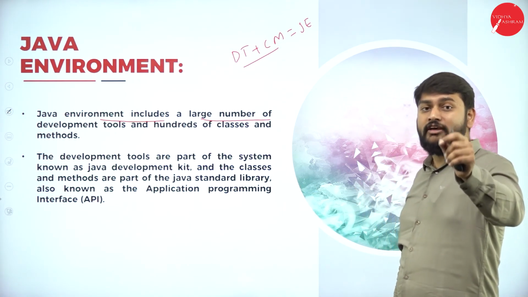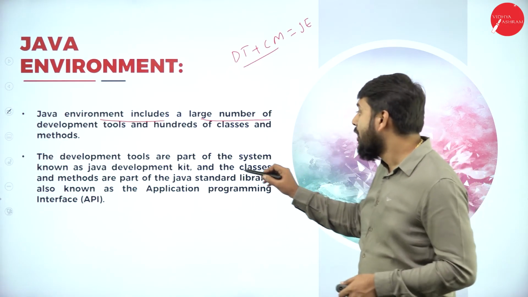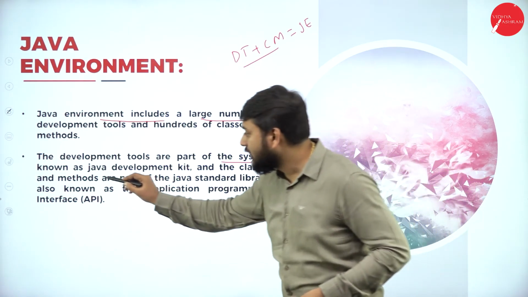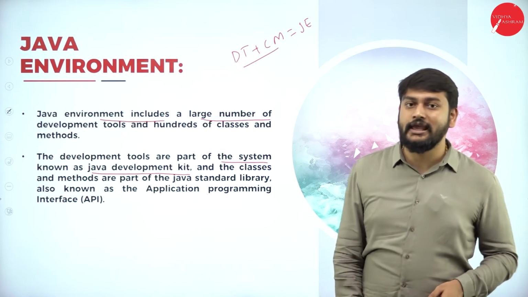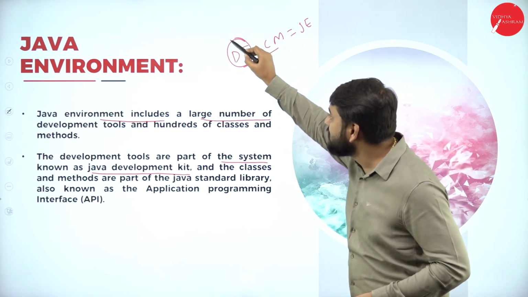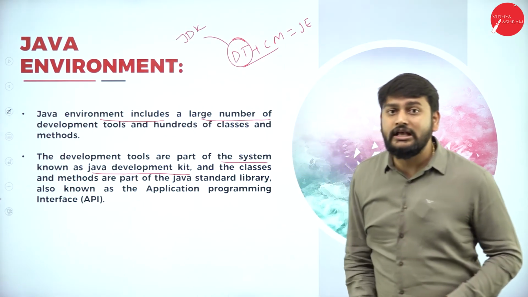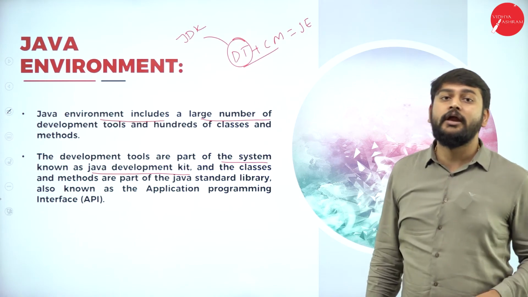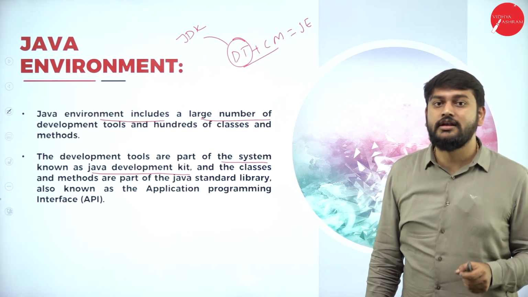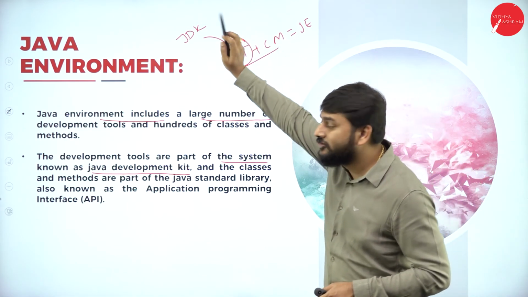The Java development tools are the part of the system that is known as JDK. This is well known as the Java Development Kit. So development tools are the part of JDK.